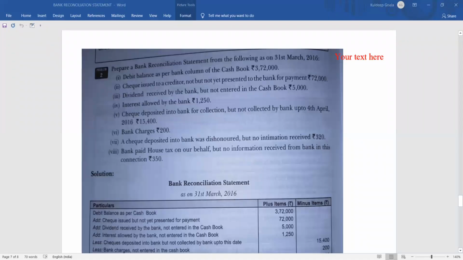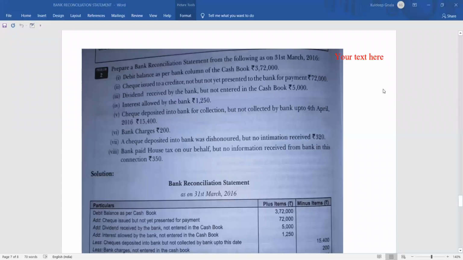So, as I have already told you, a bank reconciliation statement is prepared by a customer for knowing the reasons why there is variation in the bank column of the cash book and the balance as per passbook. So to know the differences, we prepare the bank reconciliation statement. Here we have taken up a question which says: prepare a bank reconciliation statement from the following as on 31st of March 2016.